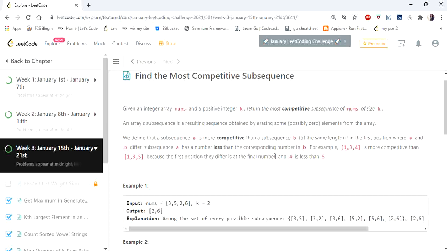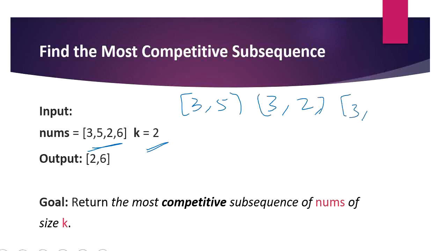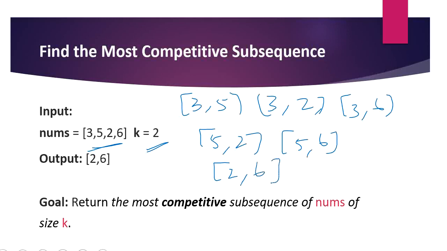For a better understanding, we can put it this way. We can say a subsequence is competitive if the subsequence is lexicographically ordered. So what is lexicographically ordered? For example, consider our first example, 3, 5, 2, 6. We have to form subsequences of length 2. So let's first form the subsequences: 3, 5; 3, 2; 3, 6; 5, 2; 5, 6; and 2, 6. So these are the subsequences we can form from this array.